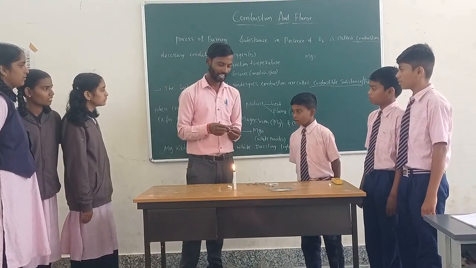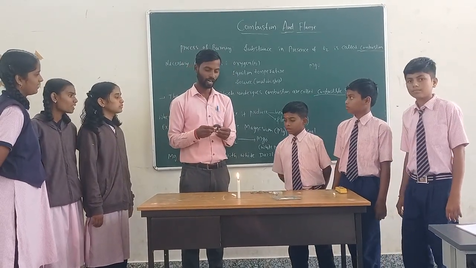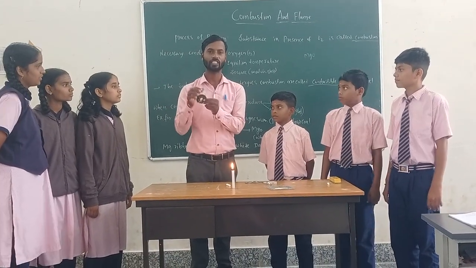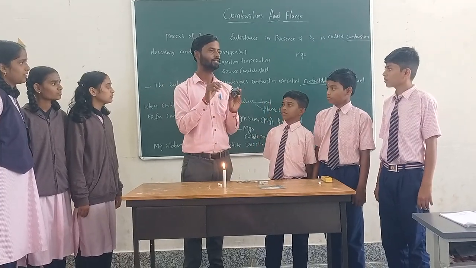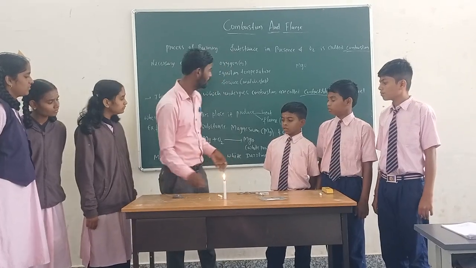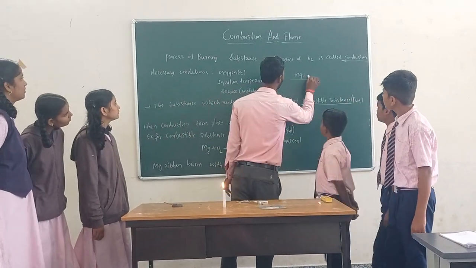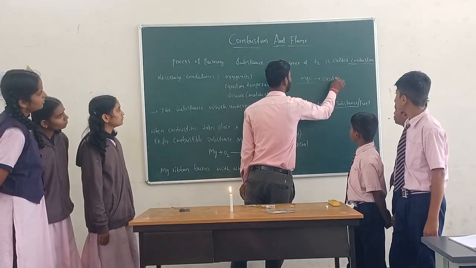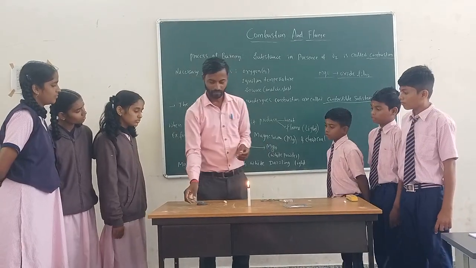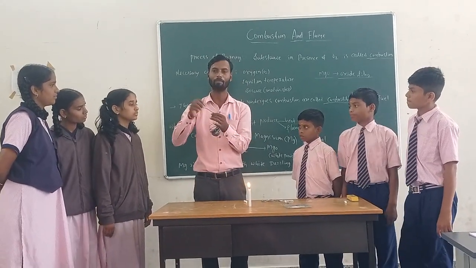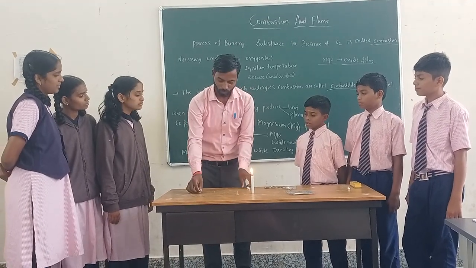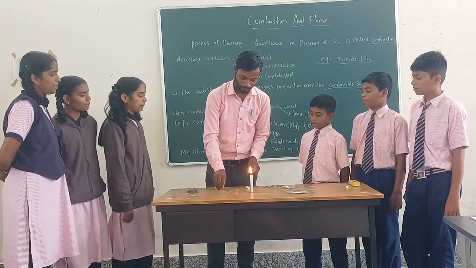If we perform the activity of burning magnesium ribbon, we have the magnesium ribbon here. Magnesium ribbon has an oxide film, because magnesium is a highly reactive metal. It reacts with atmospheric oxygen and forms magnesium oxide. This magnesium oxide is the oxide film. First we need to remove the oxide film. To remove it, we need to rub this magnesium ribbon with sandpaper.